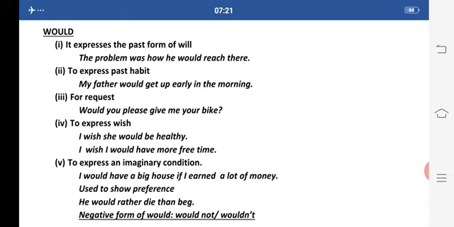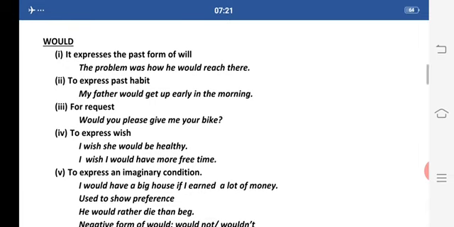Now for making requests: would you please give me your bike? Here I am making a request. Now students, the use of would is, you may say, more or less indirect as compared to will. Will is direct, whereas would is less direct. If we talk about would, it is less direct and it is more polite than will.